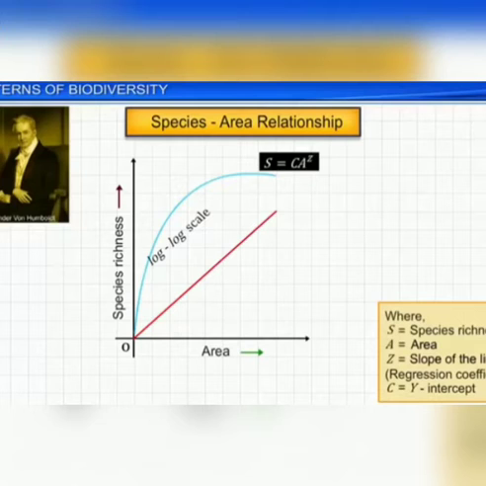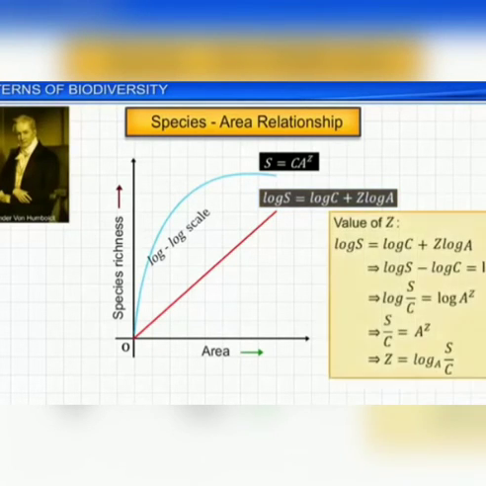On a logarithmic scale, the relationship is a straight line described by the equation log S = log C + Z log A, where S is the species richness, A is the area, Z is the slope of the line, and C is the y-intercept.